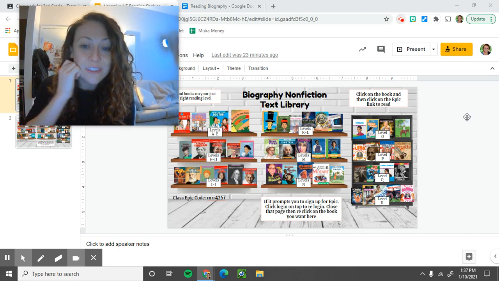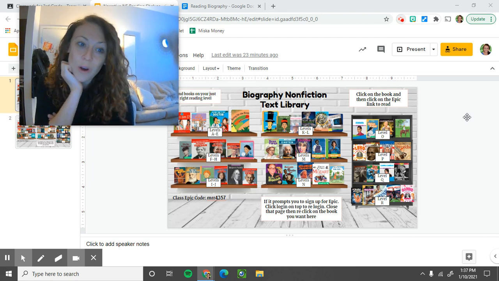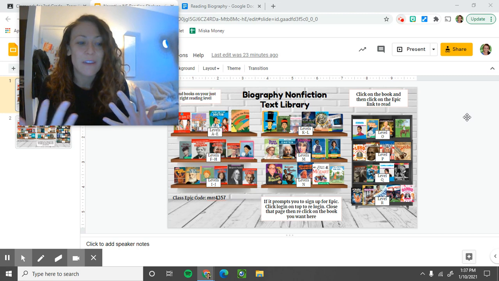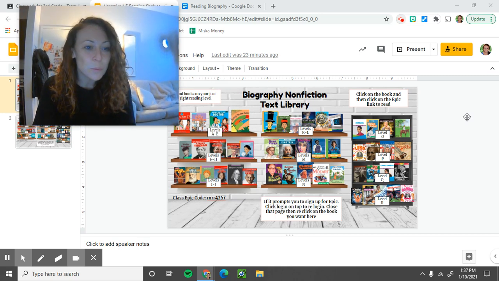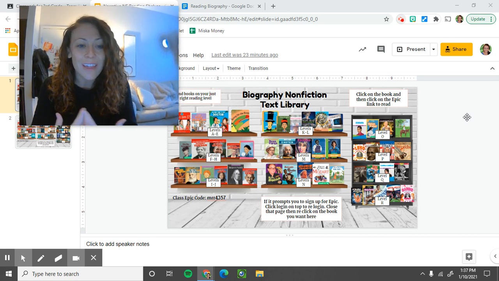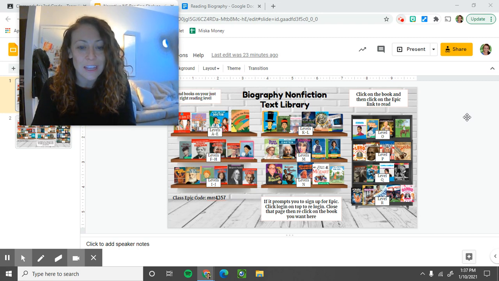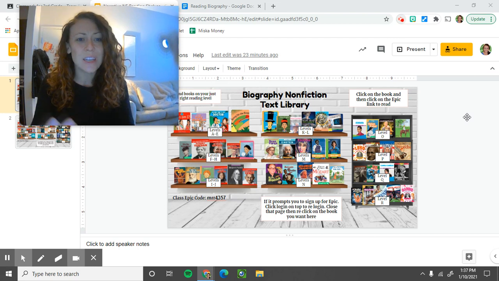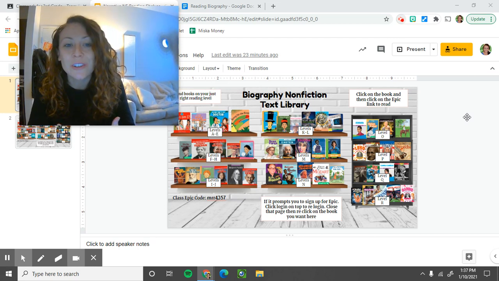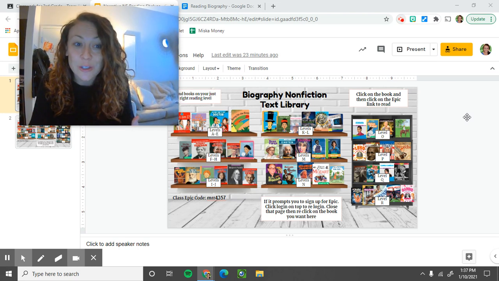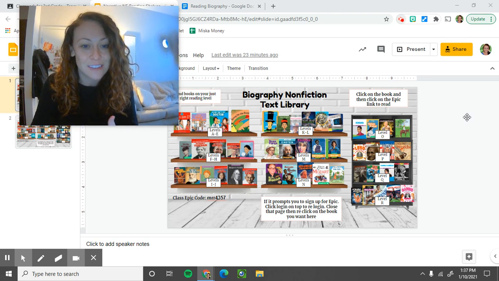So after you've selected which biography you want to do, you will read it. And make sure you have Post-its or your dry erase board or a piece of paper with you to jot things down as you're reading. Jot down those important things that you're learning, because it's important to take jots to help you understand what you're reading, and that it'll then help you with your independent assignment today, which I'm going to show you exactly what you need to do so that way you are focused with your jots.